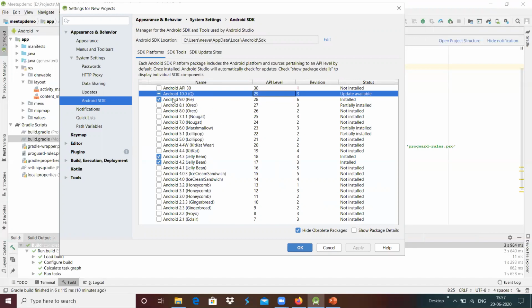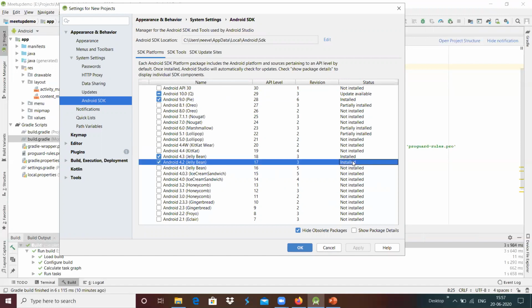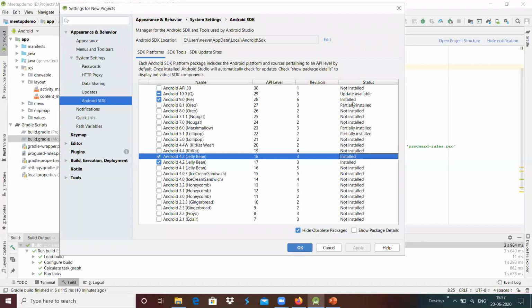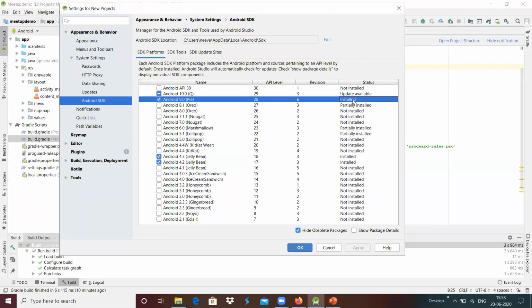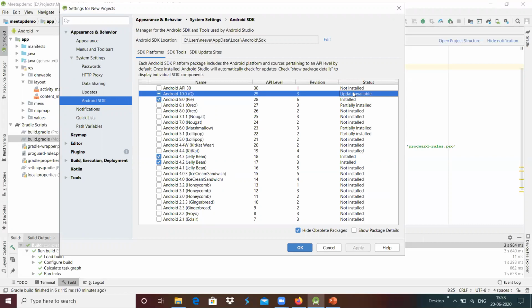Then this should be installed in our system basically over here. For example, in this system, Android version 17, Android version 18 got installed, and then we have installed Android version 28, and Android version 29 also got installed, and there is some update available for Android 29 that I can update at a later time over here.